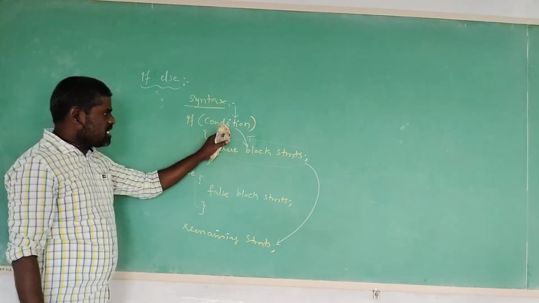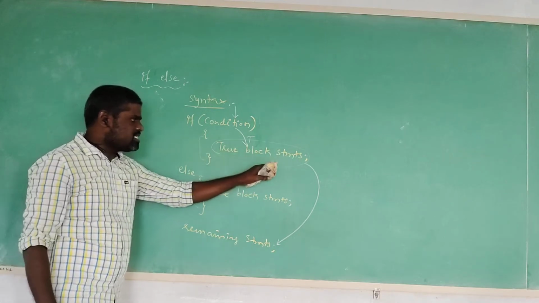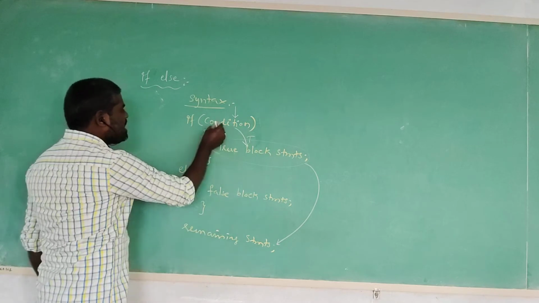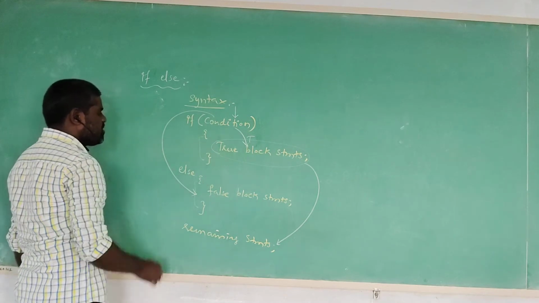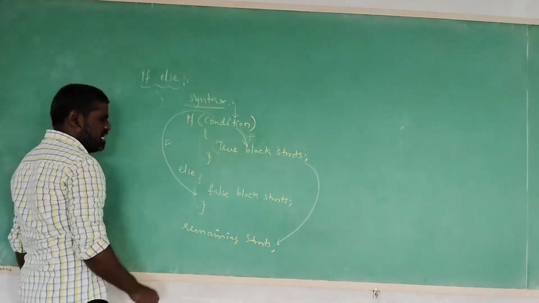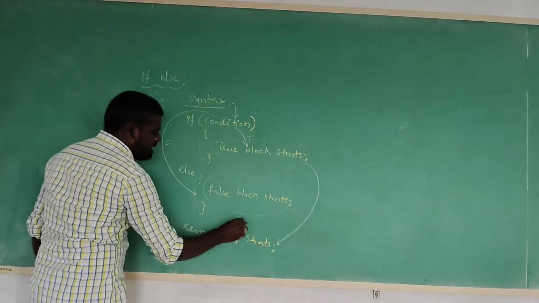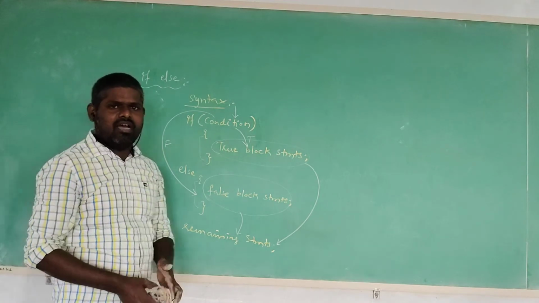When the user-given condition is satisfied, it executes the true block statements and then the remaining statements in the program. If the condition is not satisfied, nothing but false, it executes the false block statement and the remaining statements in the program.